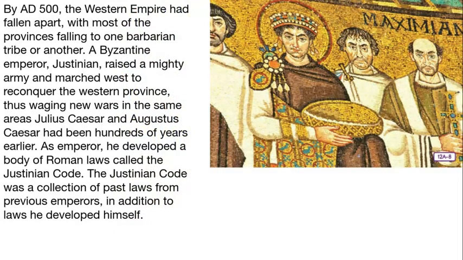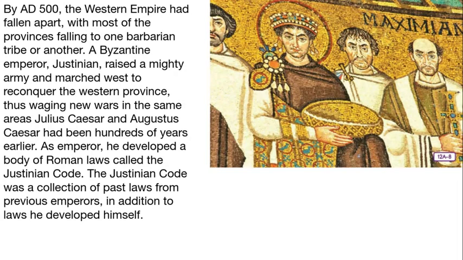By AD 500, the Western Empire had fallen apart, with most of the provinces falling to one barbarian tribe or another. A Byzantine emperor, Justinian, raised a mighty army and marched west to reconquer the western province, thus waging new wars in the same area Julius Caesar and Augustus Caesar had been hundreds of years earlier.